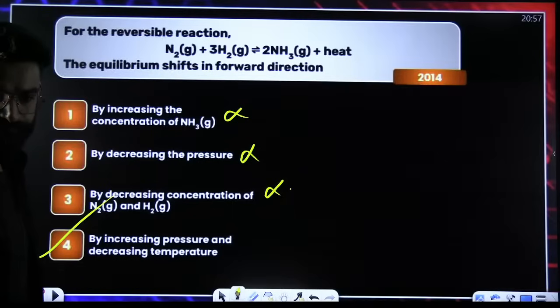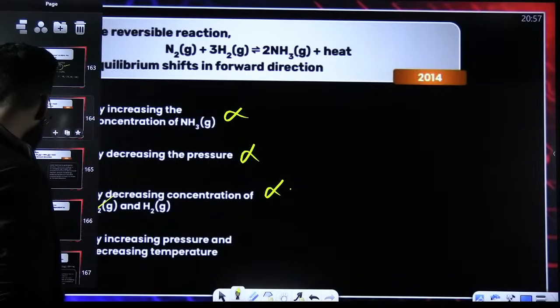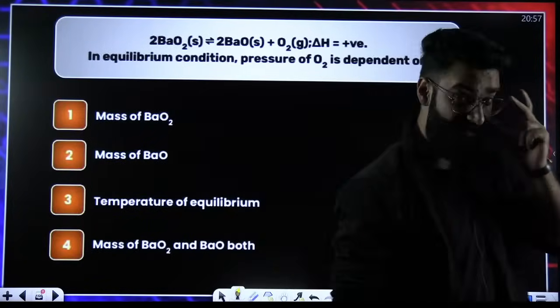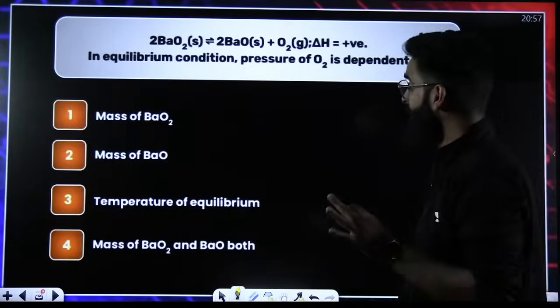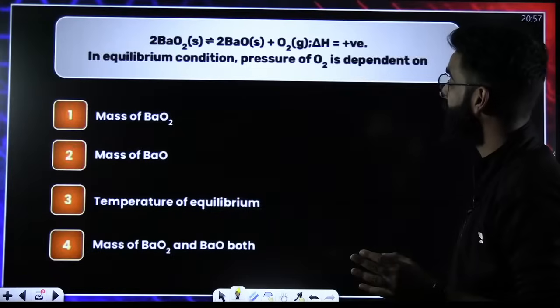Absolutely. Moving on to the next one. Look at this question, guys. What does the question say? Let's have a look. In equilibrium condition, pressure of O2 is dependent on.